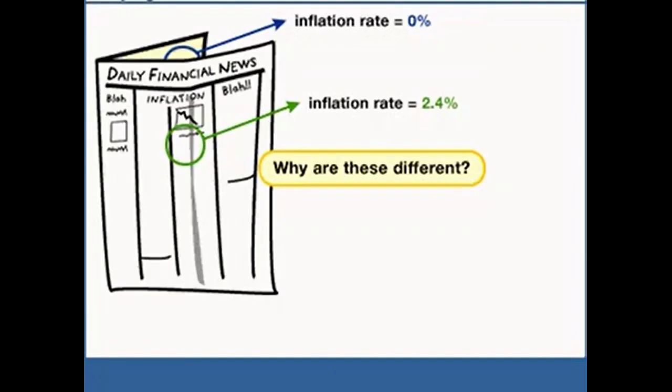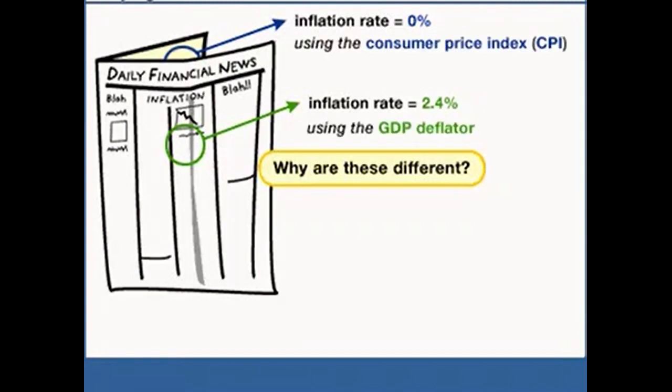Hold on. On page 1, it says that the 2.5% inflation rate is based on the GDP deflator, whereas on page 14, it says that the 0% inflation rate is based on the consumer price index. Now, I know that these two indexes are different, and maybe that accounts for the difference in their measures of inflation.